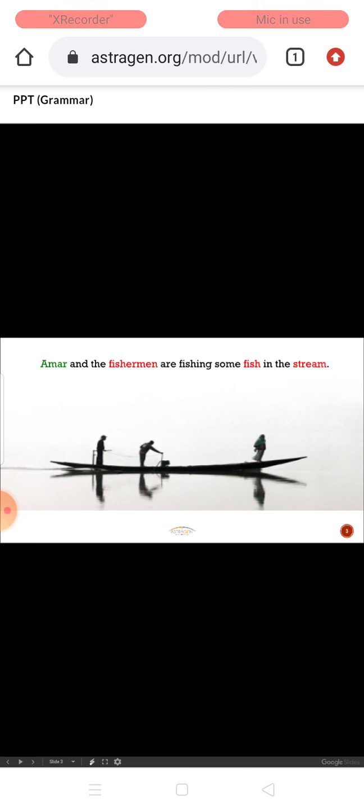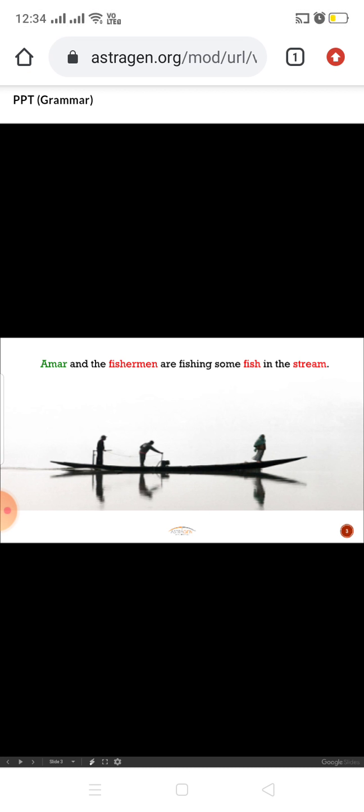Okay, again now, fish here. Fish again is not a name. We are not giving it a particular name. Fish identifies it particularly as a fish, so it is a common noun. And here stream, again, we identify as a lake. If we give any particular name for that, then it is a proper noun. We are not giving any proper noun there. We are not giving a Jamuna or any lake name or any stream name, so it is a common noun. It doesn't have any particular name, so it is a common noun.